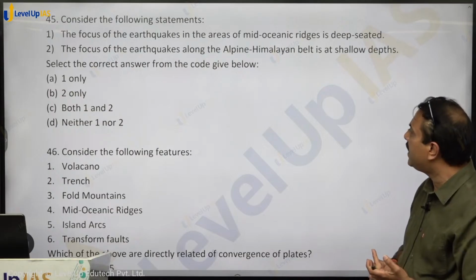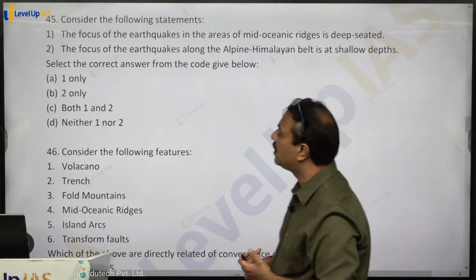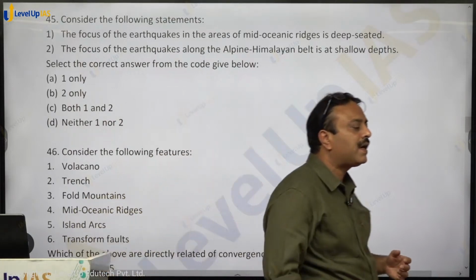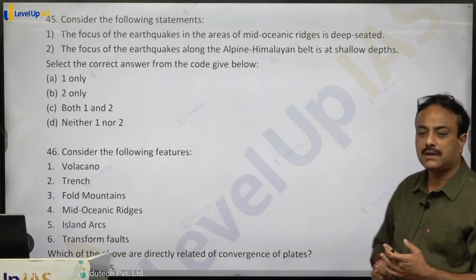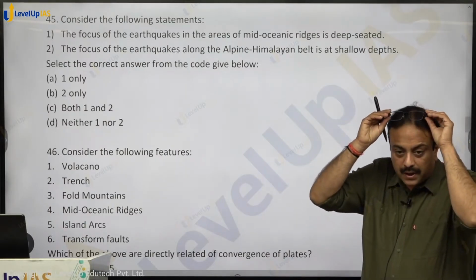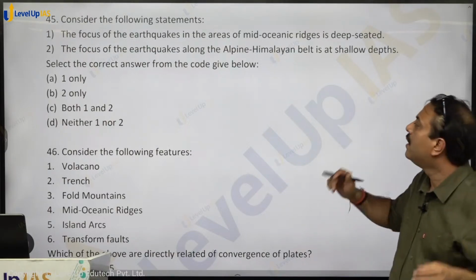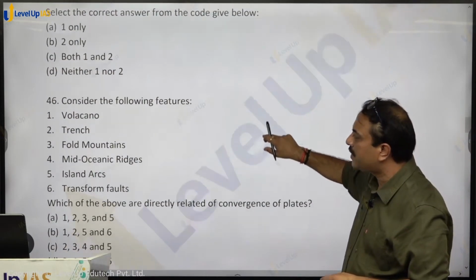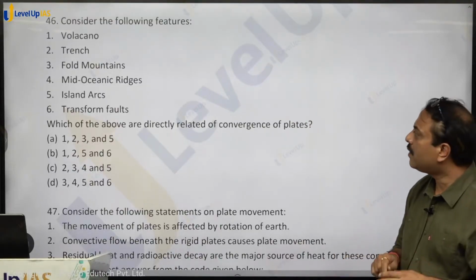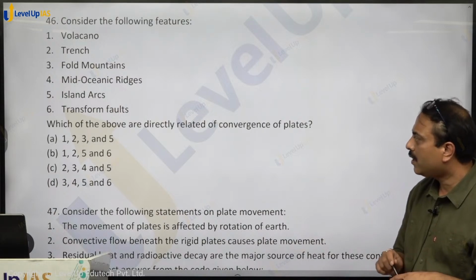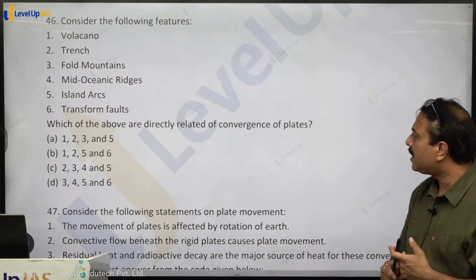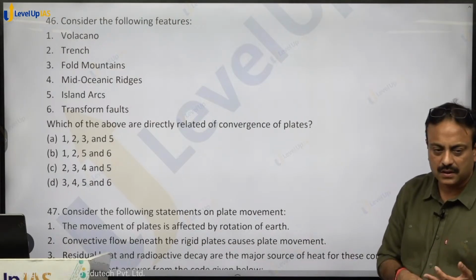The focus of an earthquake in areas of mid-oceanic ridges is deep-seated. Focus of the earthquake along the alpine Himalayan belt is a shallow one. In mid-oceanic ridges, it will be shallow depth. In alpine Himalayan mountain, it will be deep. So both are wrong, neither one nor two. Option D for dog shall be the right answer. Consider the following features. Volcano, trench, fold mountains, mid-oceanic ridges, island arcs, transform faults. Which of the above are directly related to convergence of plates?